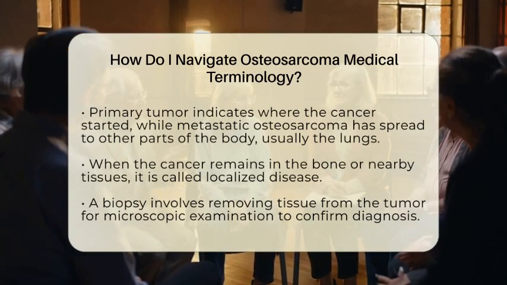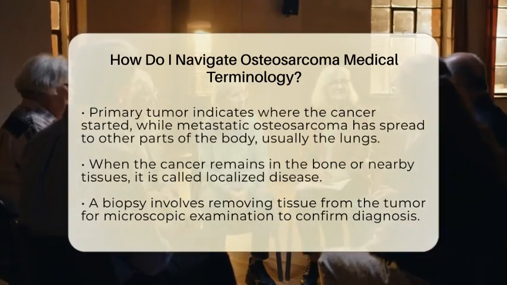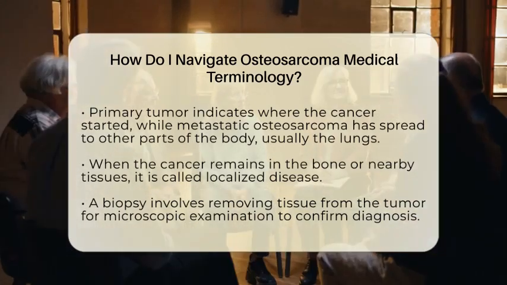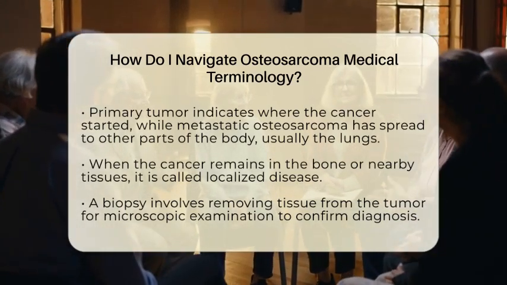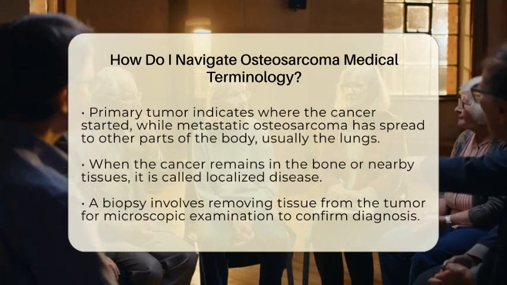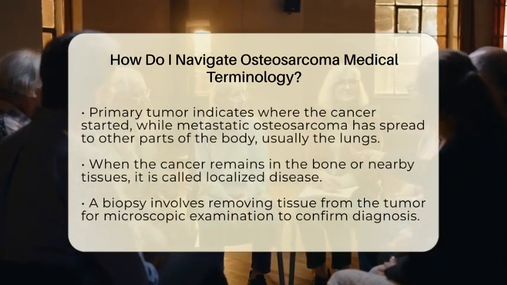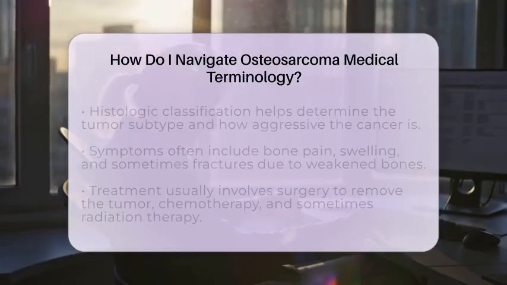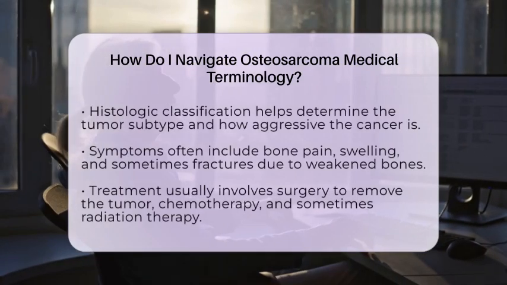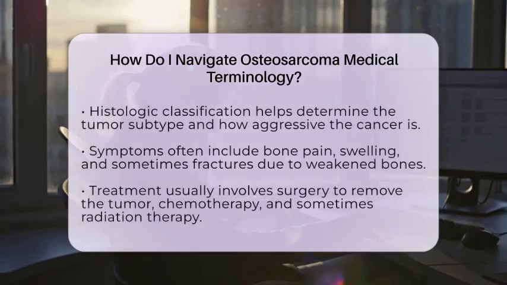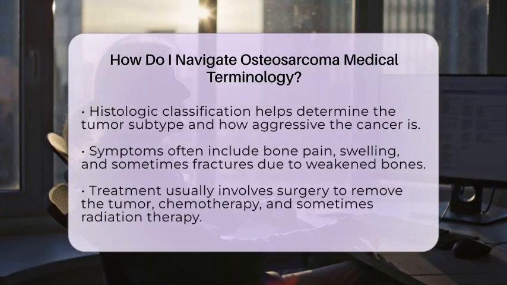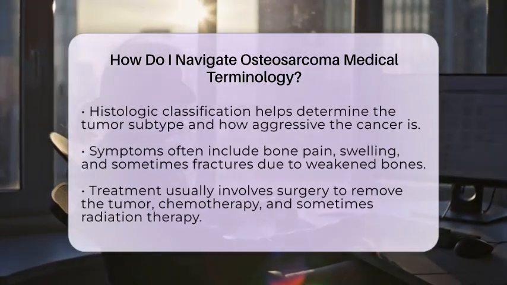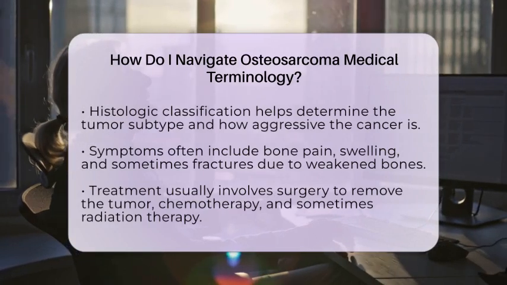A biopsy is a crucial step in diagnosis. It involves removing a small tissue sample from the tumor to examine under a microscope. For osteosarcoma, doctors prefer an open or large-core biopsy to ensure they get enough tissue for an accurate diagnosis and to plan treatment properly. Histologic classification involves studying the tumor cell's appearance to determine the subtype and how aggressive the cancer is. Treatment planning often involves understanding whether the tumor is high-grade, meaning it is more aggressive and needs intensive therapy.